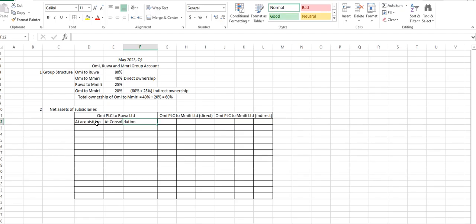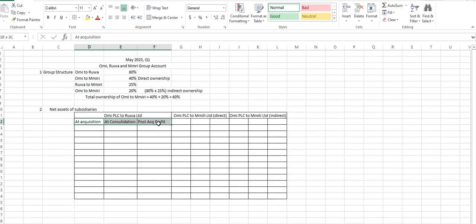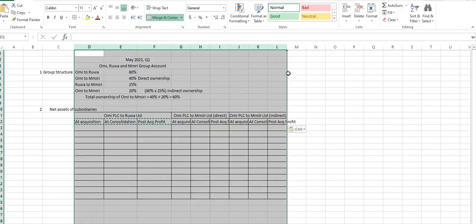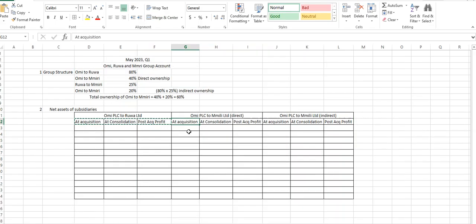And then we have post acquisition profit, right? Are we together, please? Yes, sir. Okay, so that means I have this and I have this as well. So let's do them one after the other. Now, what are the assets we have?